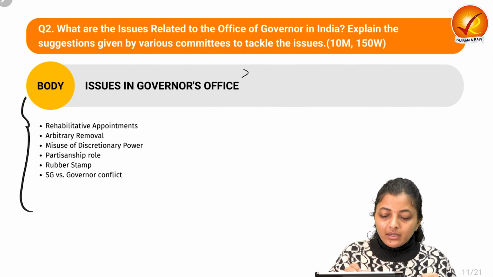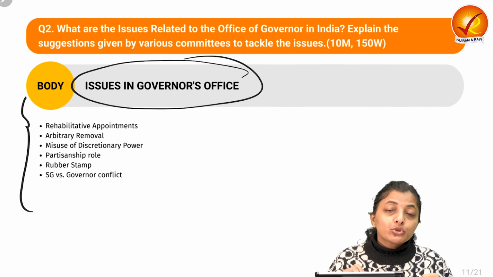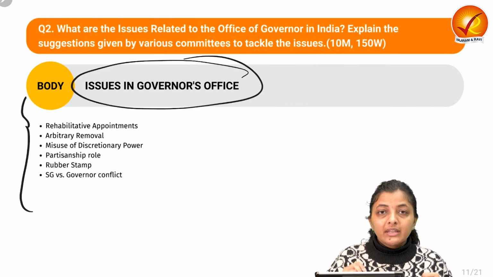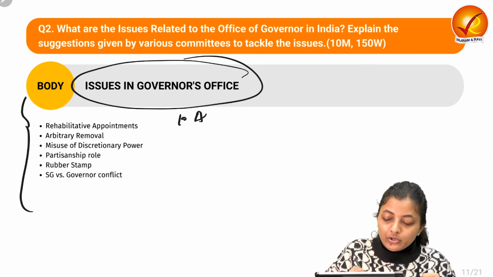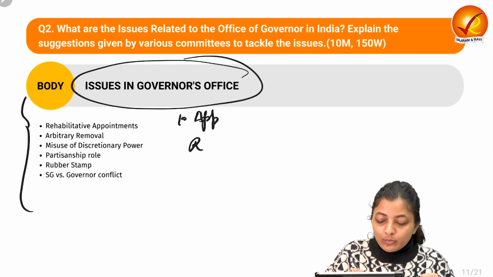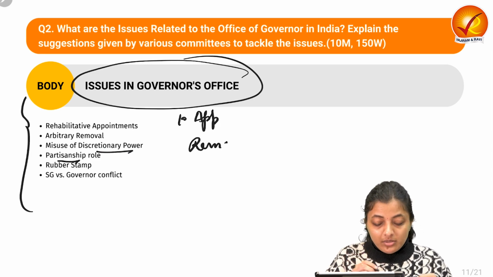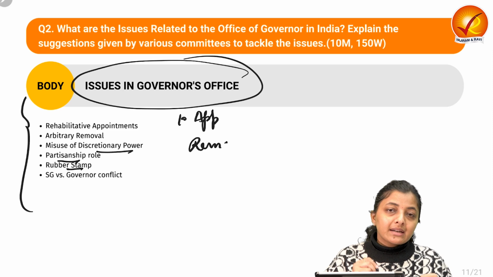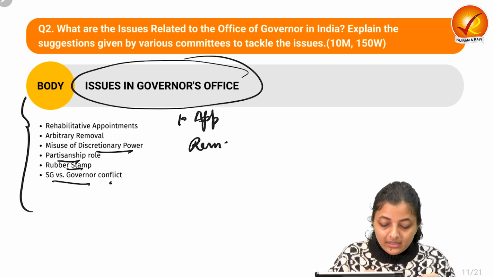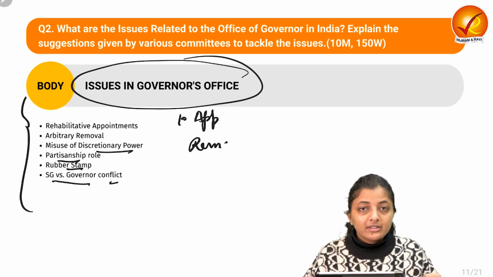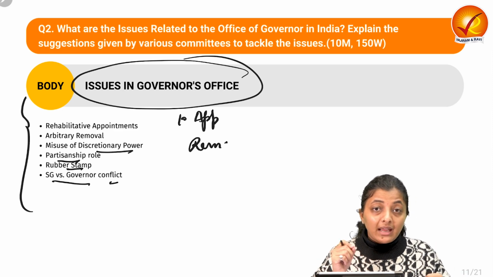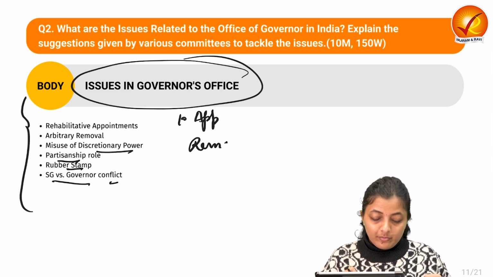Moving on to the body part, we need to write down the issues in the governor's office. So what are the various issues? First issue is related to appointment, then about the removal or his tenure, then discretionary power, then his partisanship role, then how he acts just as a mere rubber stamp. Then there are certain conflicts between the state government and the governor appointed by the central government.